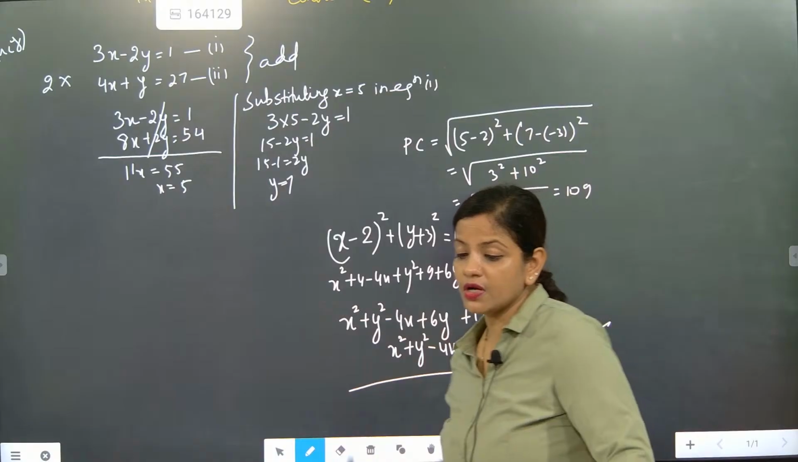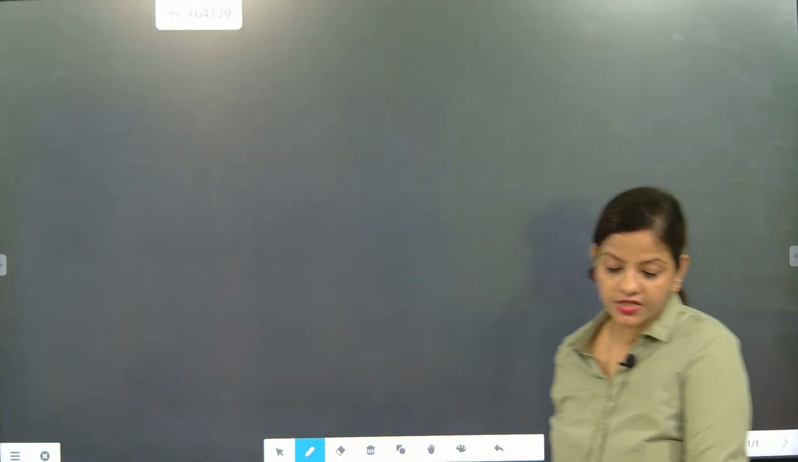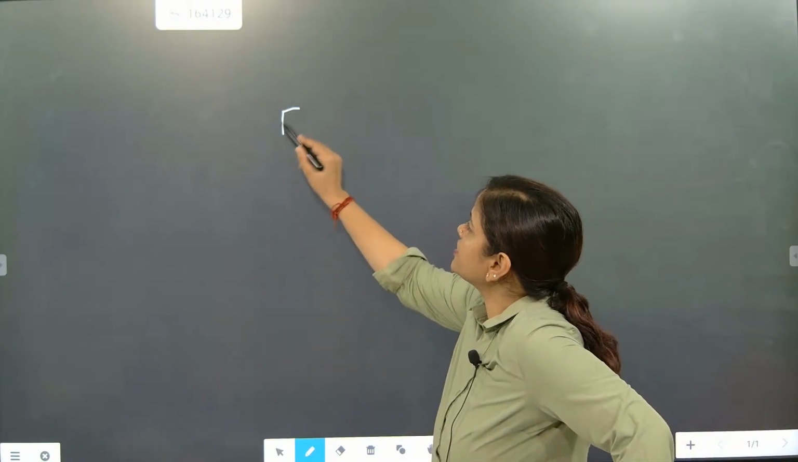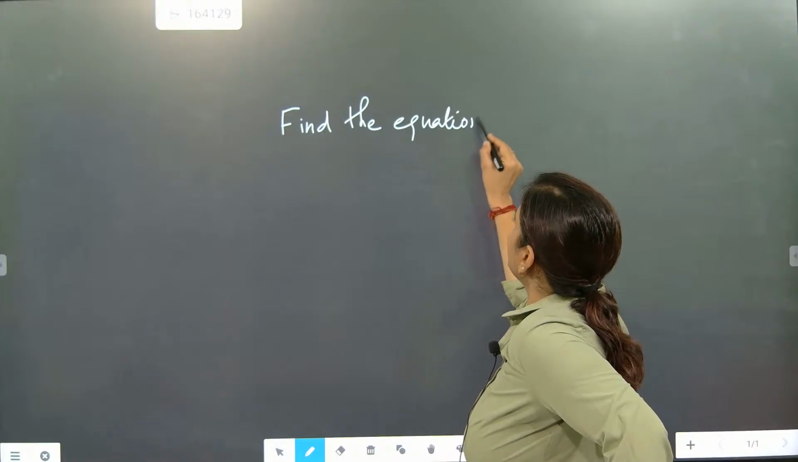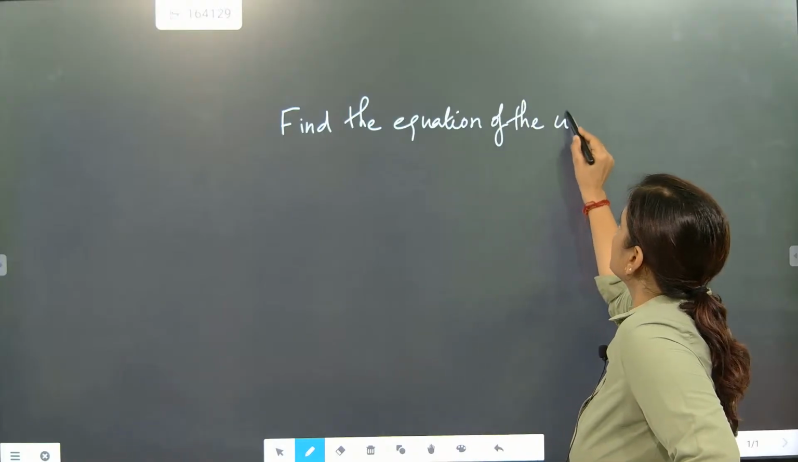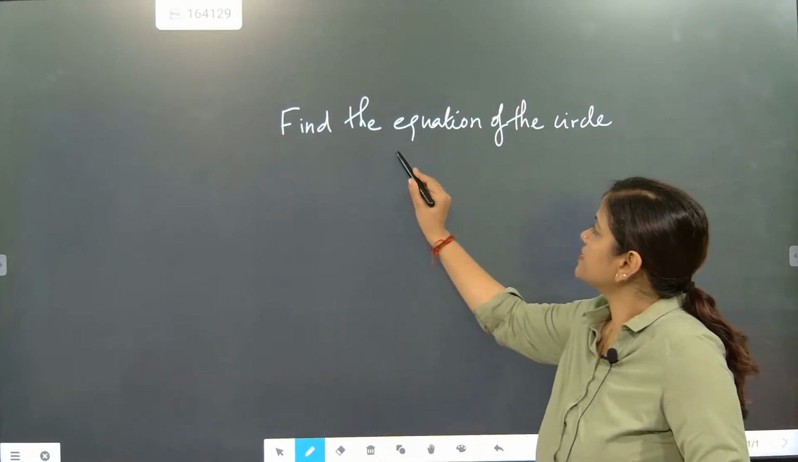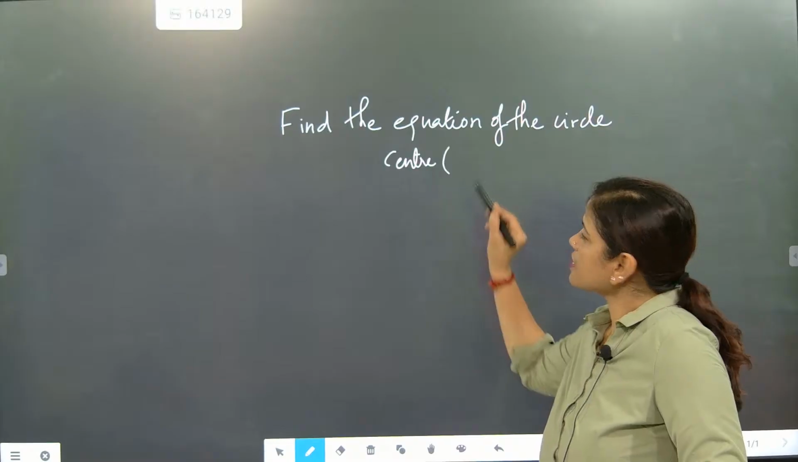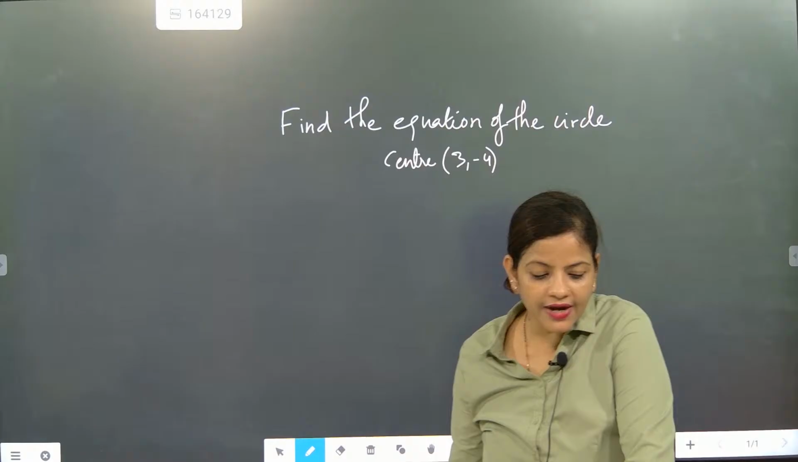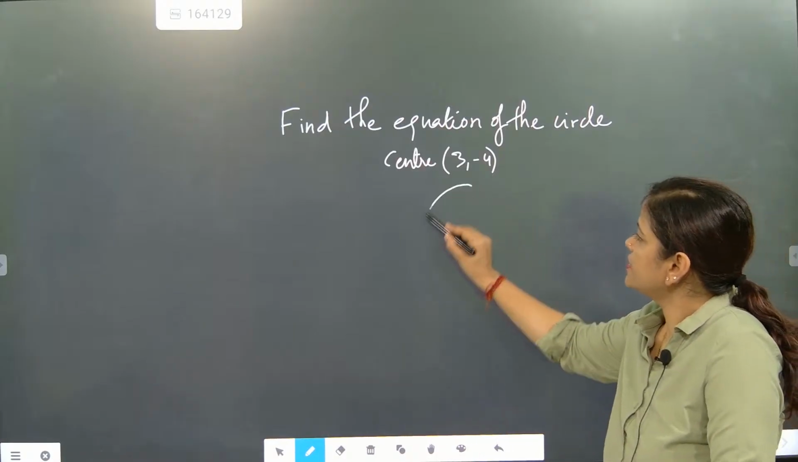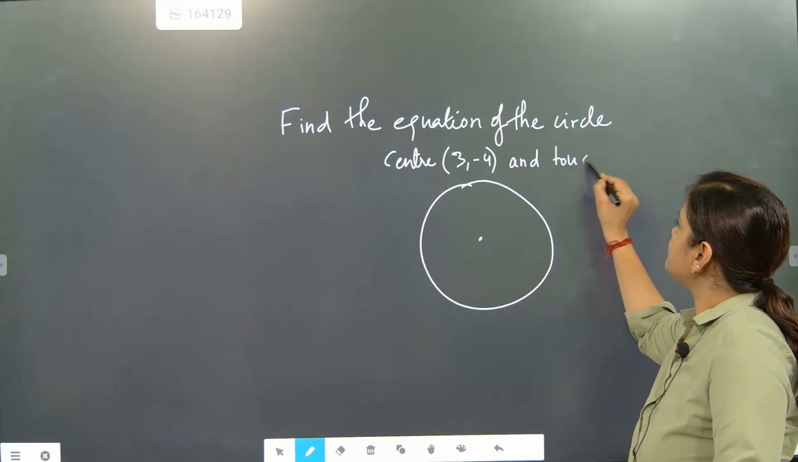Now beta, I told you, concept of class 9th is also checked here. So now let's solve one question. The question is, Nishika, note down the question. Find the equation of the circle. Center is 3 comma minus 4. Understood? And touching the line,